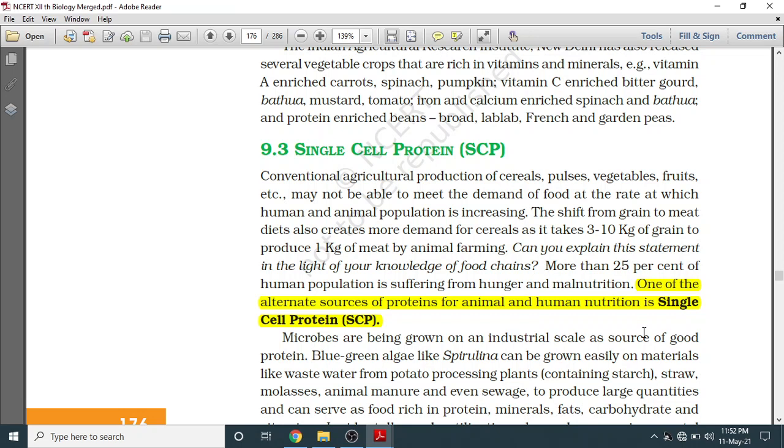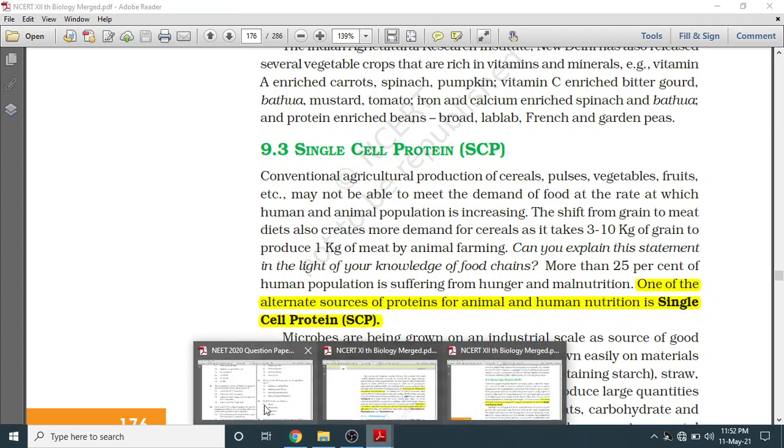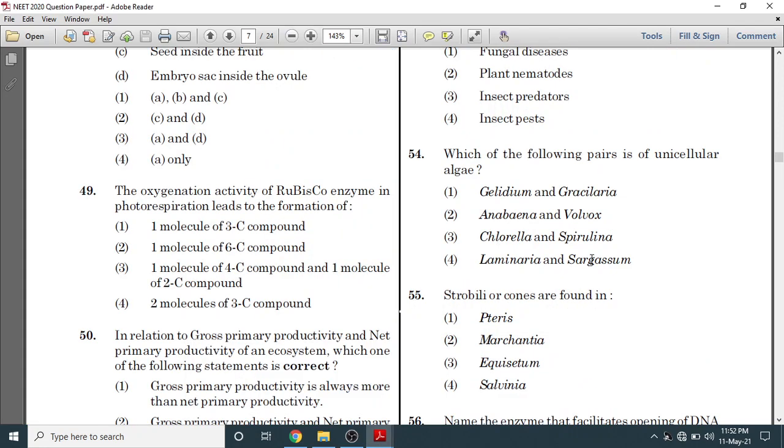In this they have given spirulina, blue green algae like spirulina. So this is again a single cell. If we look at the options, chlorella and spirulina, we can easily say that for question number 54, the answer will be third.